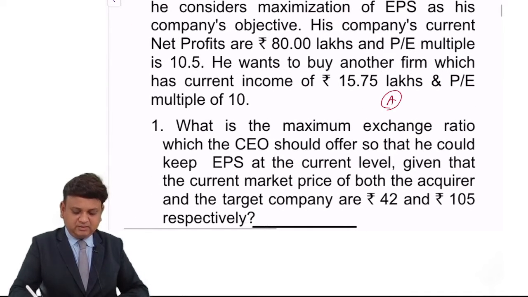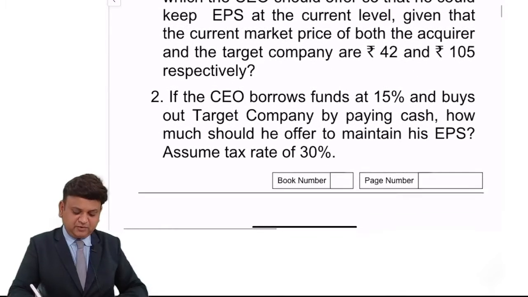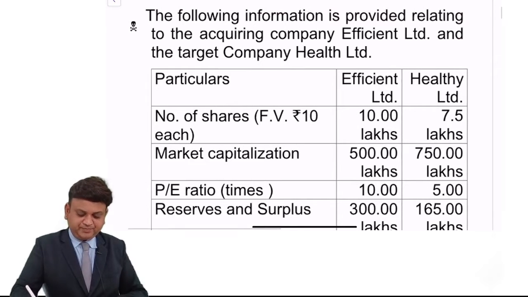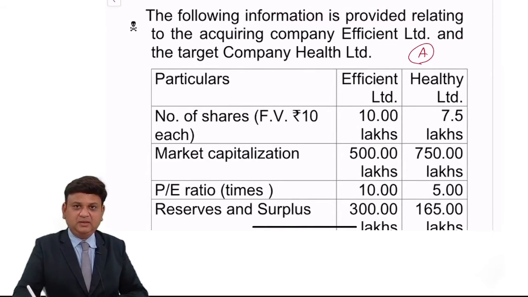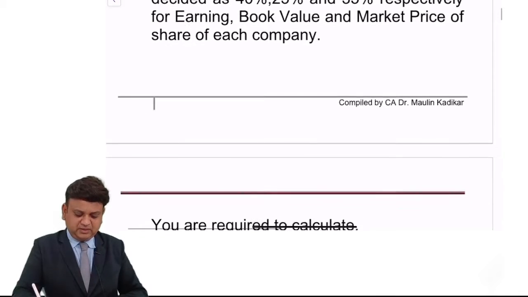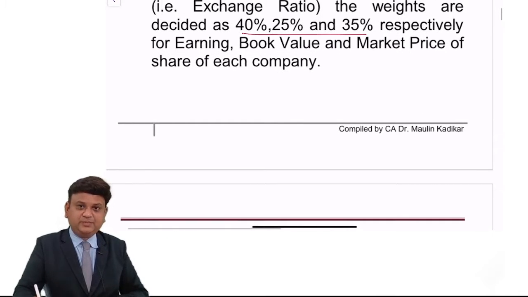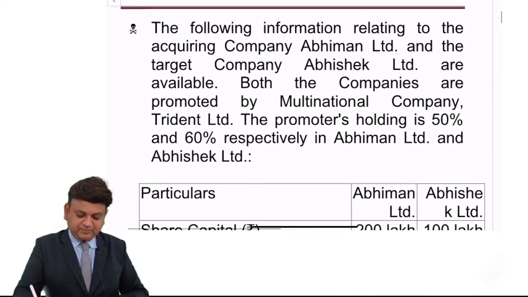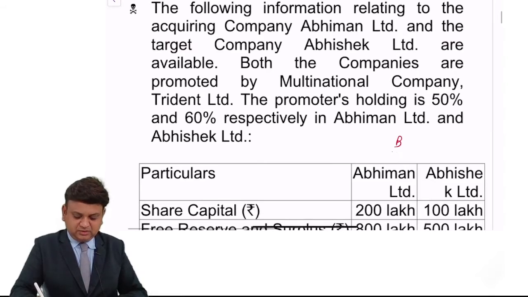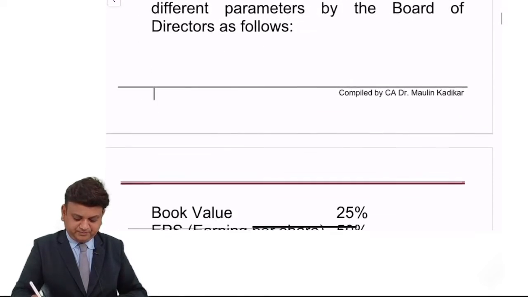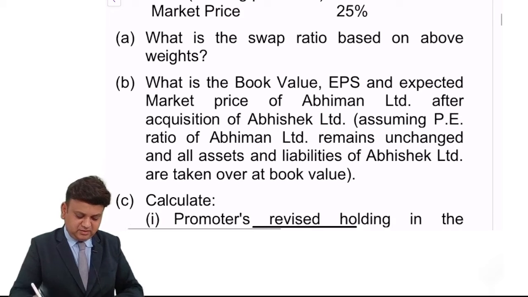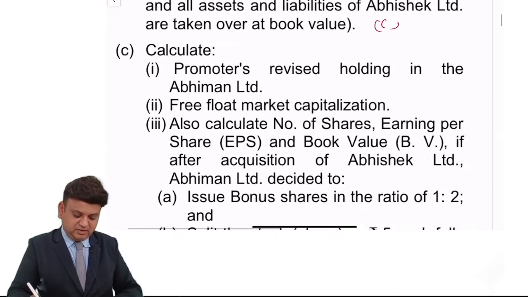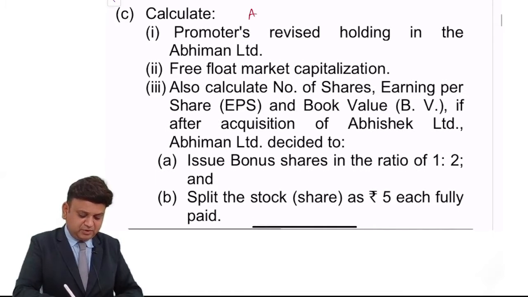This is an important one. The consideration is paid in form of shares. This is again important in my opinion. A very good question in my opinion. We have been provided with certain proportion in which the weights are to be assigned. This is a good question in which I would say that the first part is okay, the second part is also okay. However, the third part of the question is important.